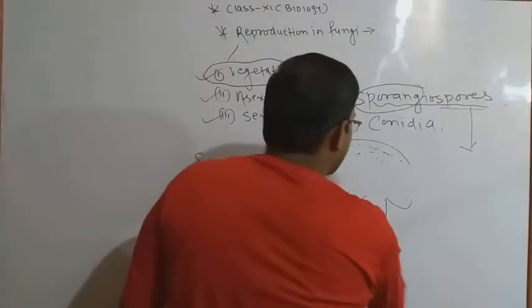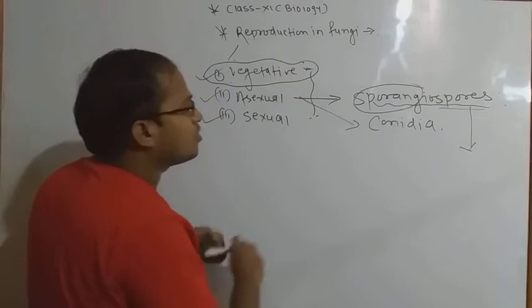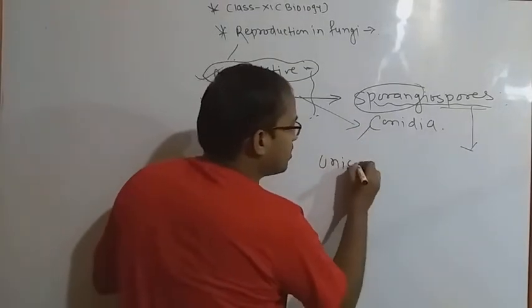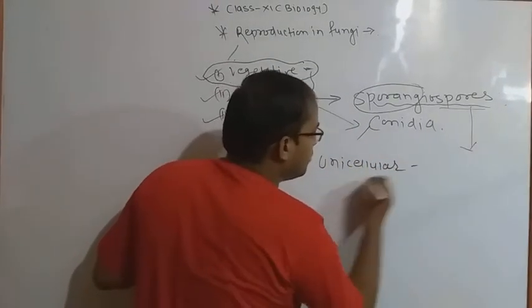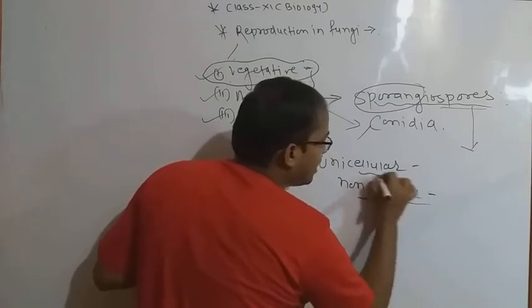Okay, so the next point is conidia. Conidia is the most important part. Conidia is unicellular and non-motile, but it needs special agents.